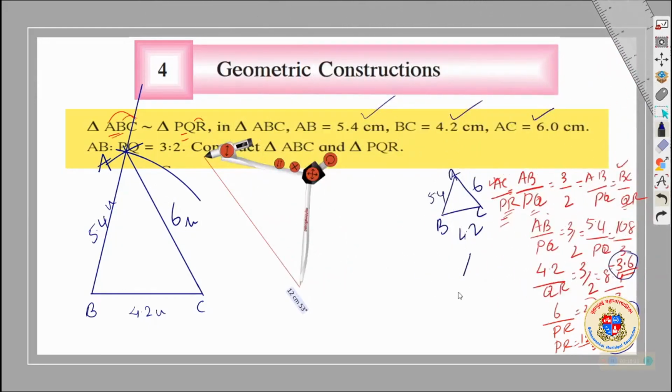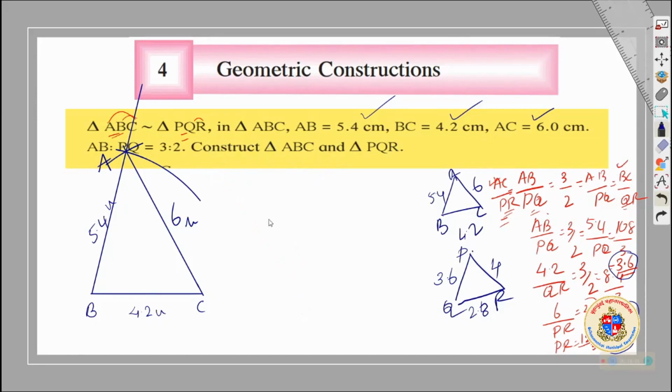Similarly, you will draw PQR, and it will be a similar triangle PQR, where PQ is equal to 3.6, QR is equal to 2.8, and PR is equal to 4. You will do it yourself, and put both together, one beside the other. That means it should come here, and it will look exactly similar to this after drawing.